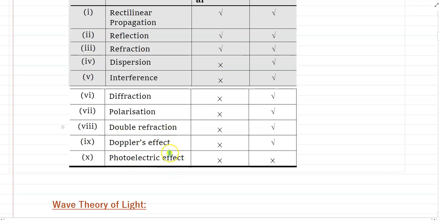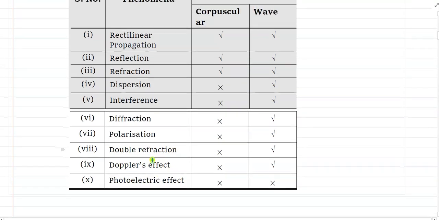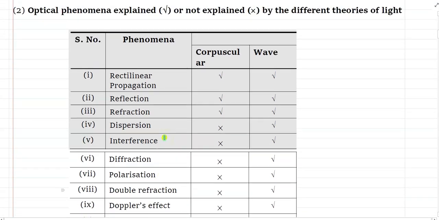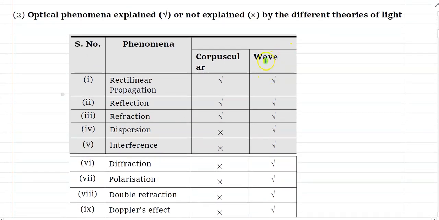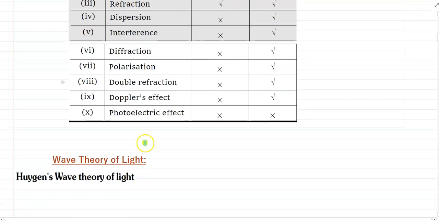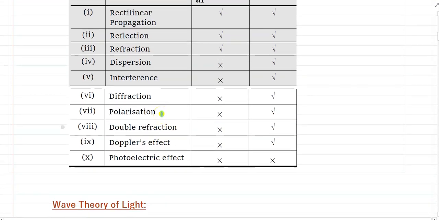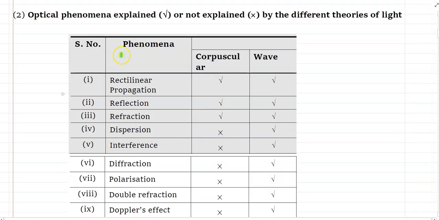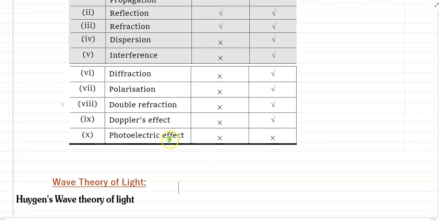And again, about 100 years later, when the photoelectric effect came, the wave theory also failed to explain this phenomenon of light. Then Einstein gave a new theory of light. Again it is a particle nature of light, called photons. This is the short history of theories of light.